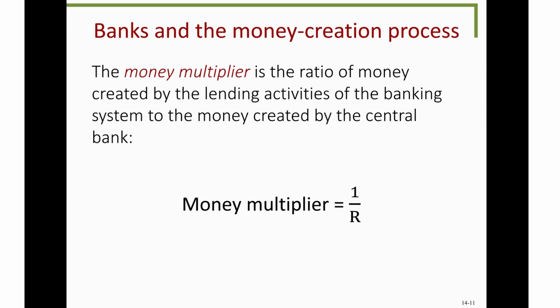Now, the money multiplier is the ratio of money that is created because of this money being lent out and added to the money supply. And the formula for it is 1/R, with R being the reserve requirement ratio.